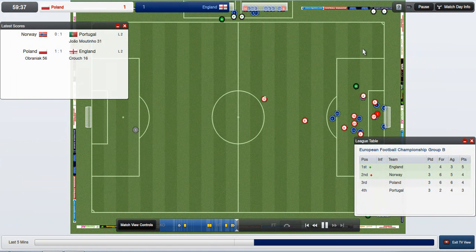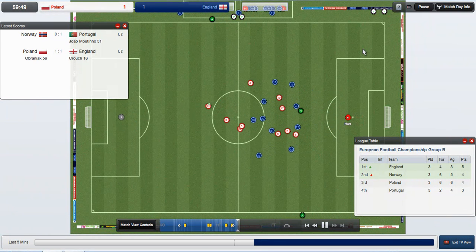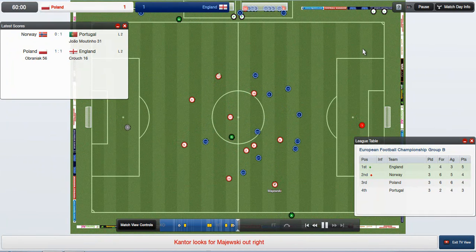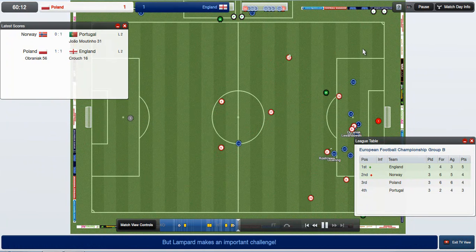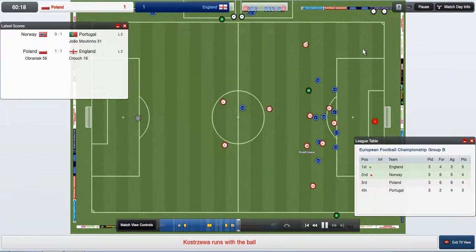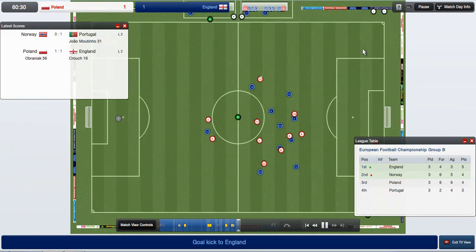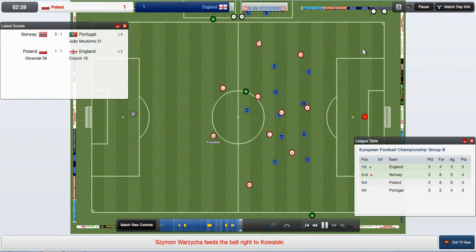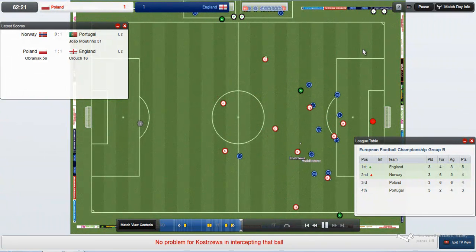Not sure if it goes on goals against or goals for, but as it stands, Norway are still going through purely, at least as far as I can see on the fact at the moment, that they've conceded one less goal. Now, if Portugal score again, or Poland score again for that matter, Poland will actually be going through. Well, Poland, that is a terrible effort. So it's all to play for in the last half hour of the group, for Group B. I have 8 minutes of power left. That's not good. Right, now just plug in.